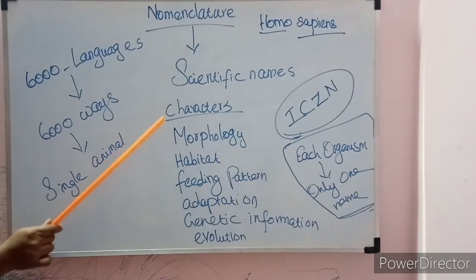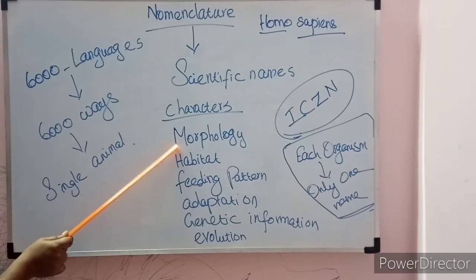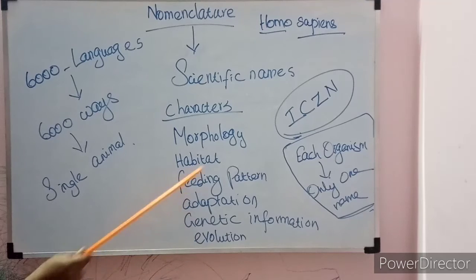So nomenclature plays a vital role in the arrangement of known species, depending on their similarity characters and dissimilarities. Before naming, before we give a particular name to an animal, we have to check numerous characters. It's like morphology, outer appearance, habitat, the living place, feeding pattern.